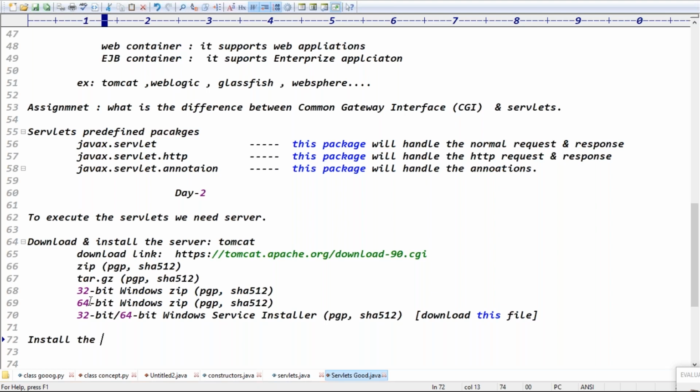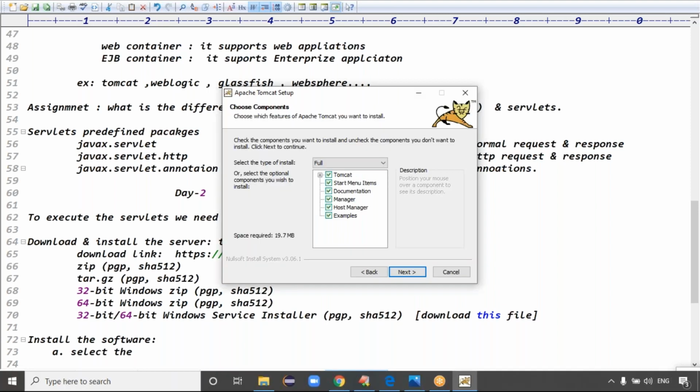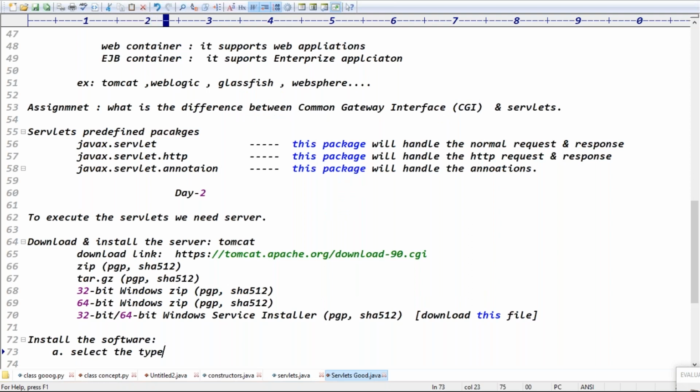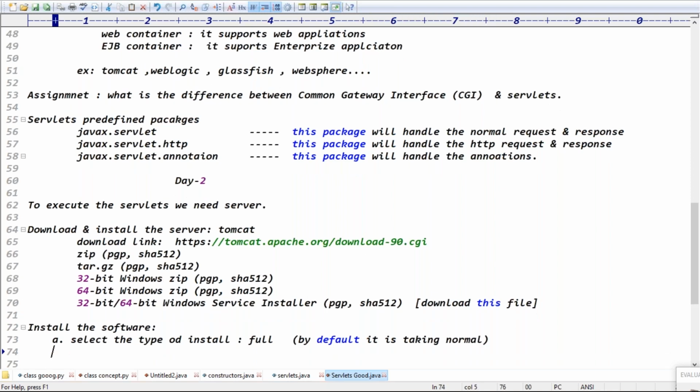By default it is taking normal, but you select full. That's one point you have to focus on, right? Exactly.